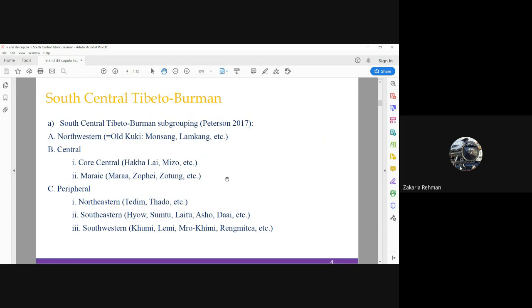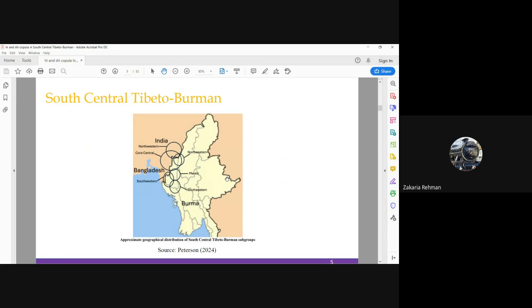For those who are unfamiliar with the South Central branch, here is a recent subgrouping proposed by Peterson 2017. We have the Northwestern, Central, and Peripheral subgroups in this branch. For this talk today, I will present data from the core Central, Northeastern, and Southeastern languages. And here is a map showing the geographic locations of the different subgroups of the South Central branch. In addition to the Southeastern languages, as we see on the map, located in the Rakhine and Chin states of Burma, there is at least one Southeastern language spoken in the Chittagong Hill Tracts of Bangladesh.